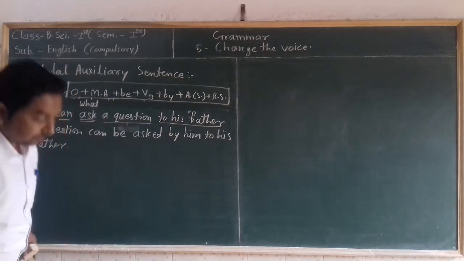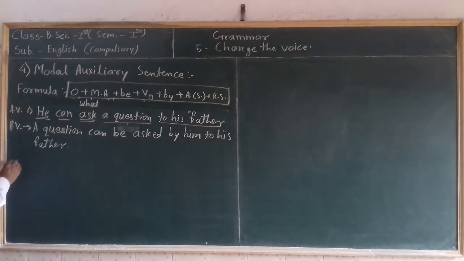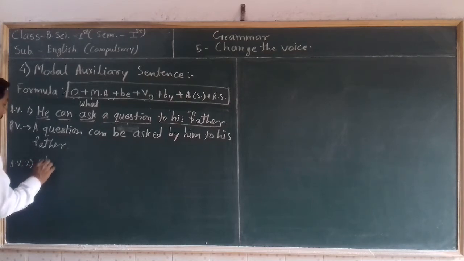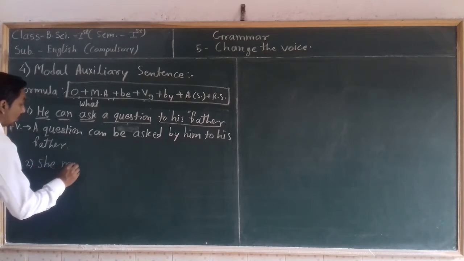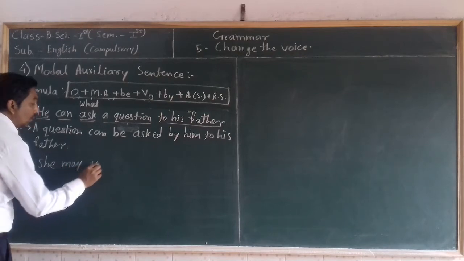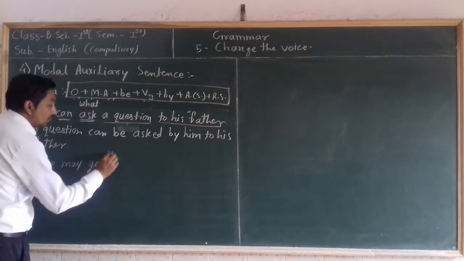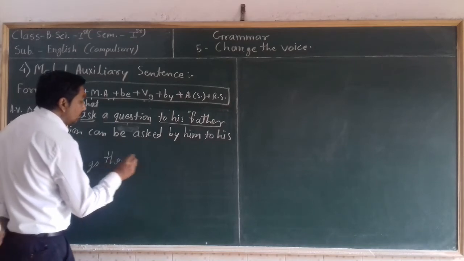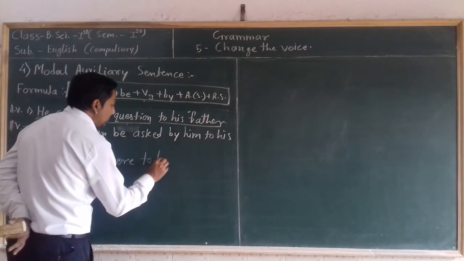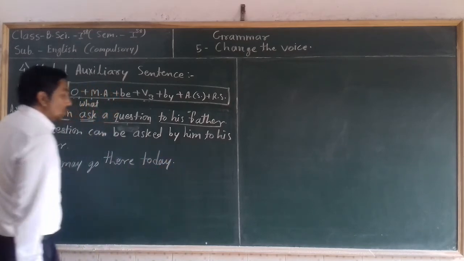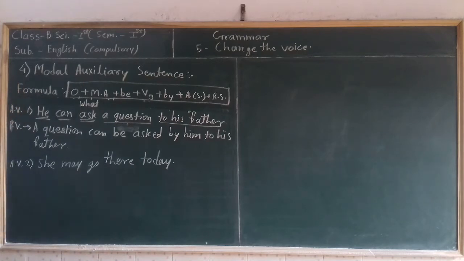Let's take another example. She may go there today. So this is the sentence, she may go there. How can we identify that this sentence is the modal auxiliary sentence?